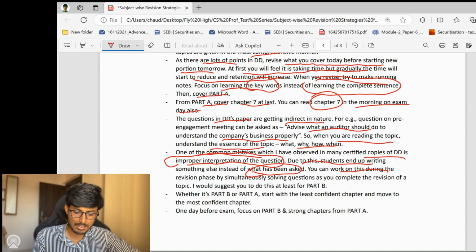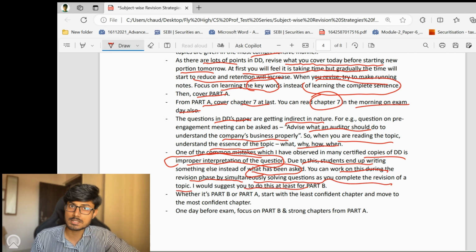And कैसे आप वर्क कर सकते हो, तो मैंने यहाँ पर बताया भी हुआ है कि इस पे वर्क करने के लिए रिविजन फेज में ही, ठीक है, you can work on this during the revision phase itself by simultaneously solving the questions as you complete the revision of a topic. And I would suggest you to do this at least for part B, because that portion is of 60 marks and you should work on all the aspects with respect to part B.